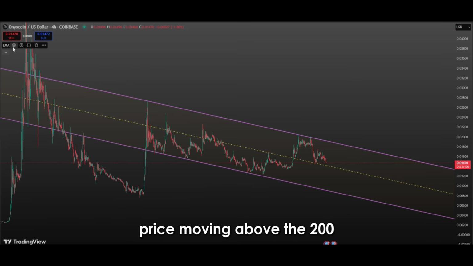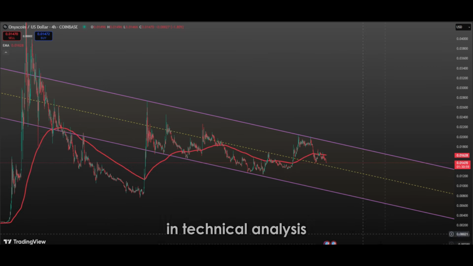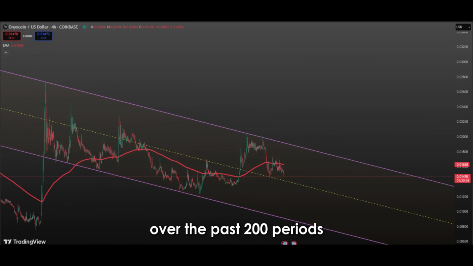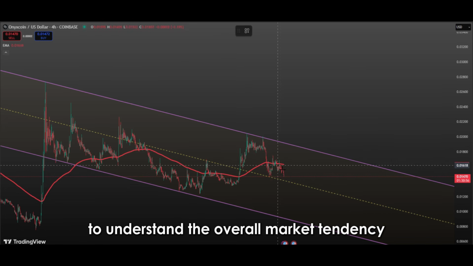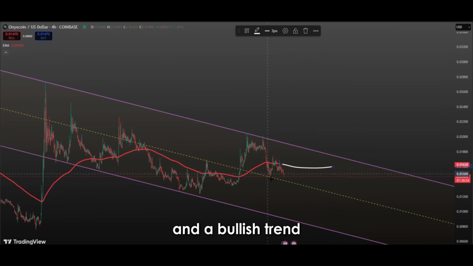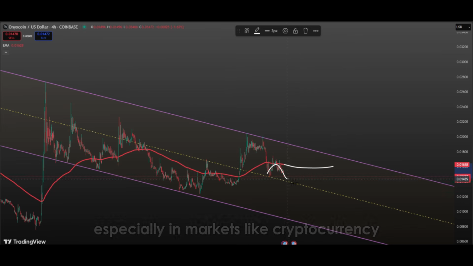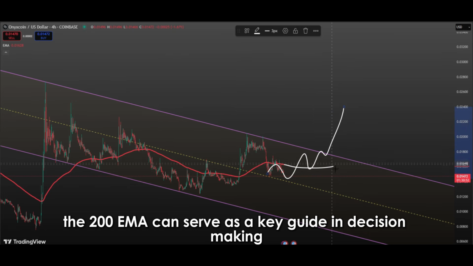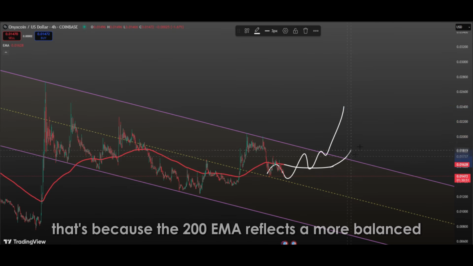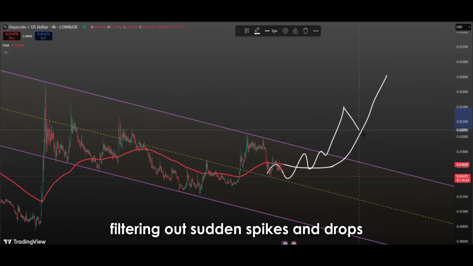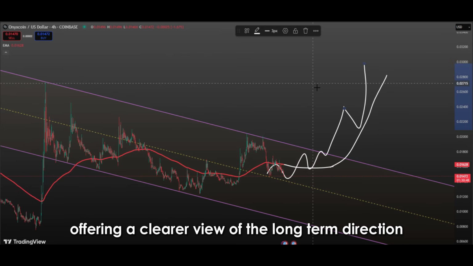The price moving above the 200 EMA is a highly important and strong signal in technical analysis. This indicator represents the average value of prices over the past 200 periods and is used to determine the direction of the long-term trend. Often favored by investors and analysts to understand the overall market tendency, this indicator suggests a bearish trend when the price is below it and a bullish trend when the price is above it or begins to move higher. Especially in markets like cryptocurrency where volatility and sudden price swings are common, the 200 EMA can serve as a key guide in decision-making. That's because the 200 EMA reflects a more balanced and smoothed-out price trend, filtering out sudden spikes and drops, thereby offering a clearer view of the long-term direction.